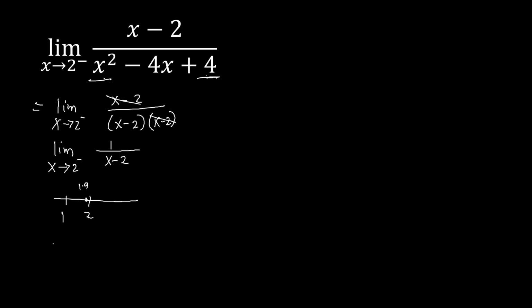This is now equal to 1 over 1.9 is your x, and then minus 2. Simplifying that one, we have 1 over 1.9 minus 2, that is negative 0.1. And then dividing 1 by negative 0.1, that is equal to negative 10.